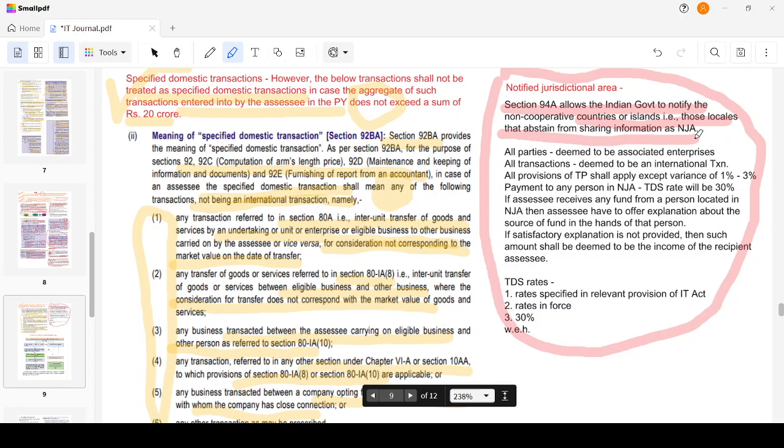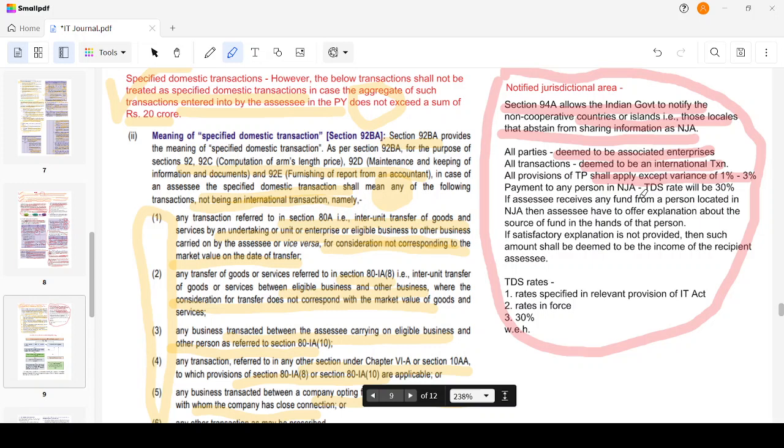Then such a country will be treated as a notified jurisdictional area. Whenever I enter a transaction with anybody resident in Pakistan, all parties will be deemed to be associated enterprises. All transactions will be deemed to be international transactions, and all provisions shall apply except the variance provision, the benefit we have been given, right? If it is up to 3%, you need not consider the ALP, right? That benefit will not be given, okay, except that all provisions will be applicable.